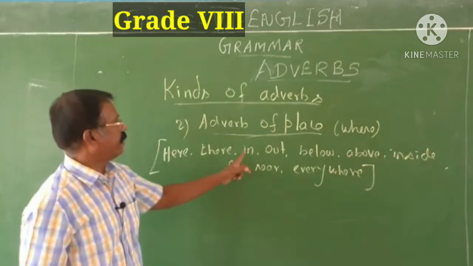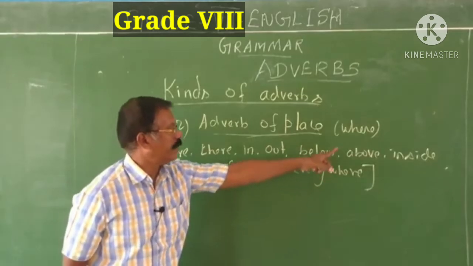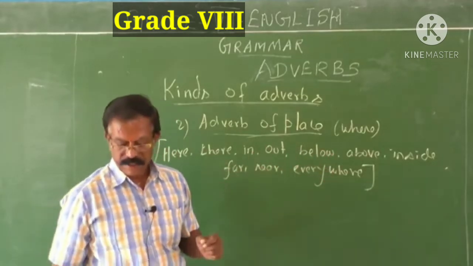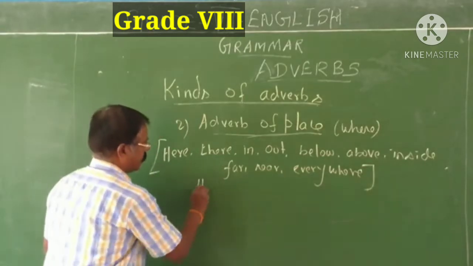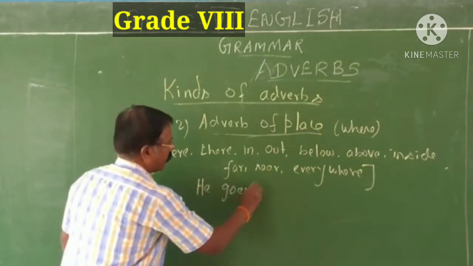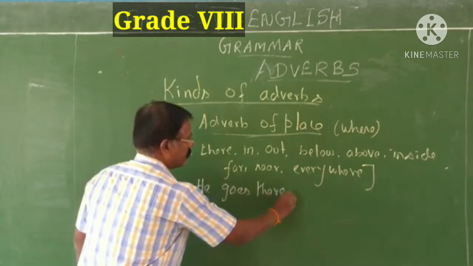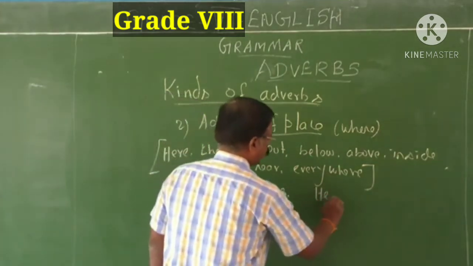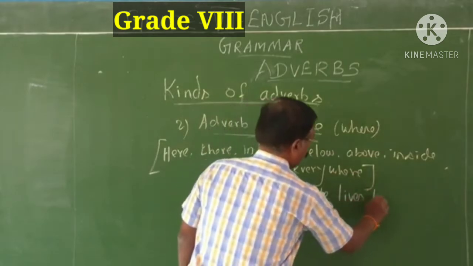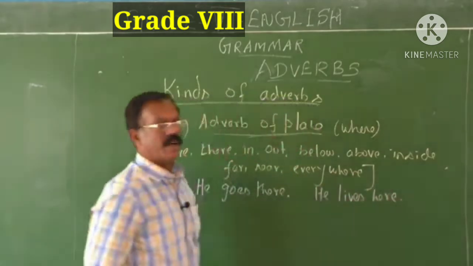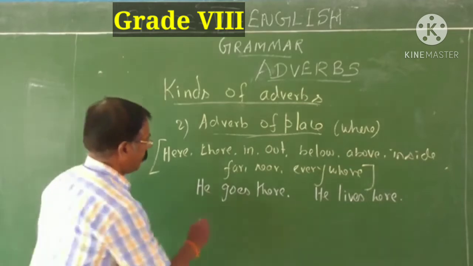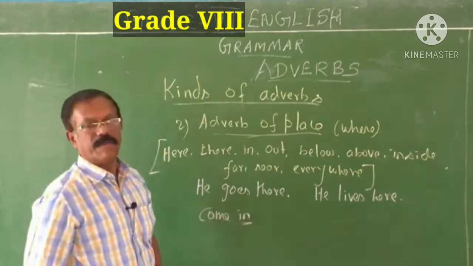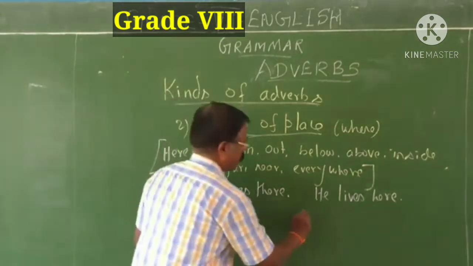Here, there, in, out, below, above, inside, far, near, and everywhere. See, he goes there. He lives here. Where does he live? He lives here. If you ask the question, come in. In is an adverb of place. Get out.